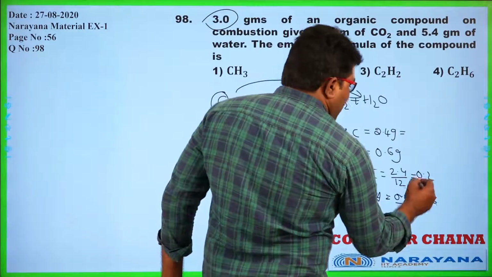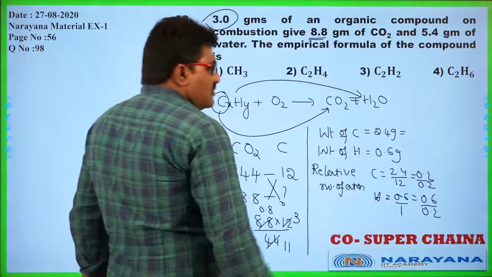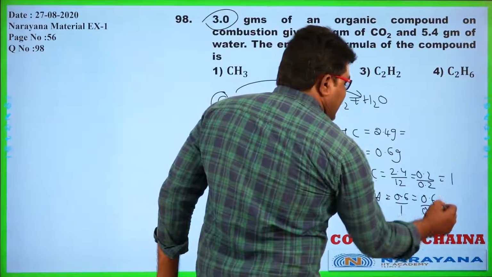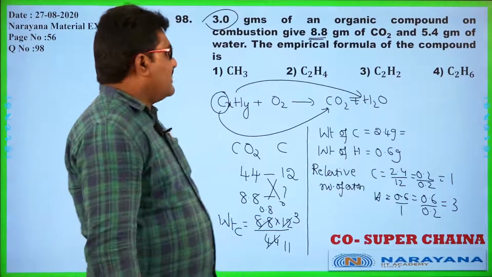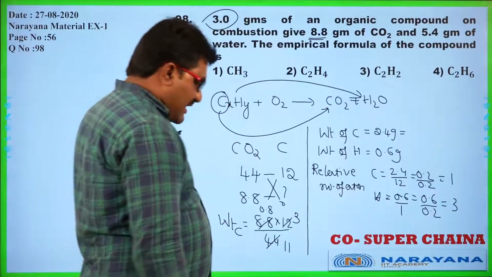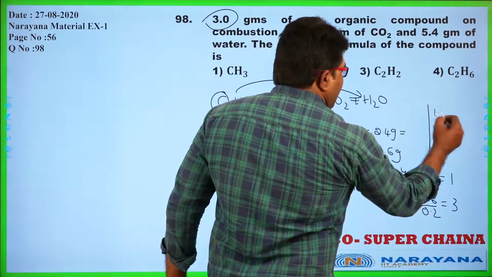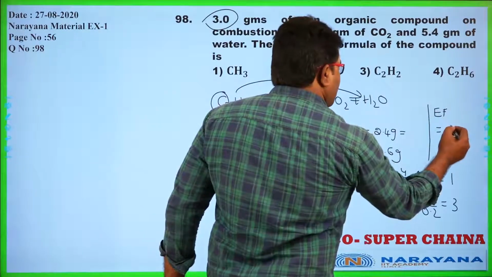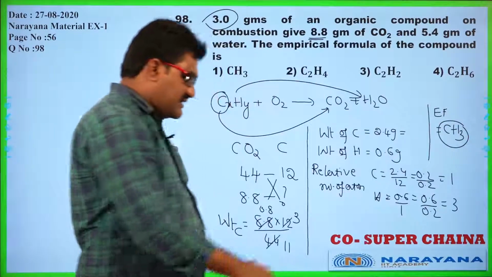So for the simple whole number ratio, I am dividing by 0.2. Here I will get the least whole number ratio 1 to 3. Now the empirical formula of the compound is 1 C, 3 hydrogen, CH3.